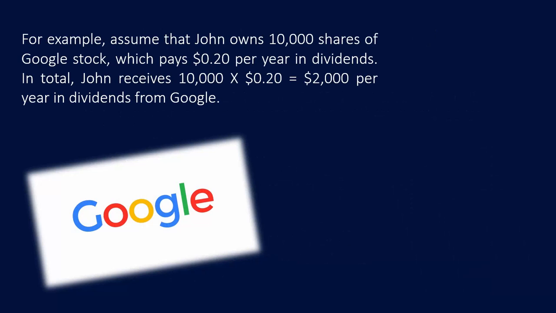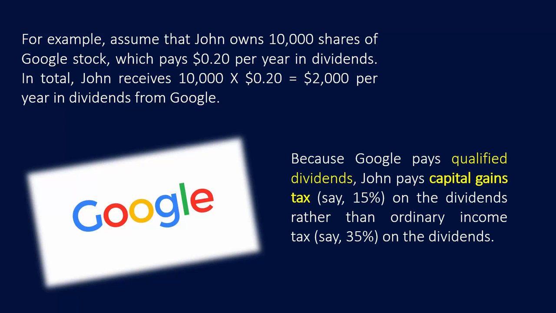For example, assume that John owns 10,000 shares of Google stock, which pays 20 cents per year in dividends. So in total, John receives 10,000 times 20 cents, or $2,000 per year in dividends from Google. Because Google pays qualified dividends, John pays the capital gains tax rate. Let's say, for instance, 15% on the dividends rather than ordinary income tax rates, which could be 35% on the dividends.